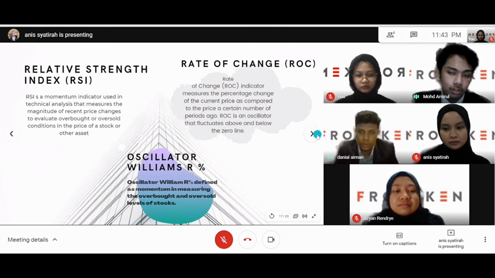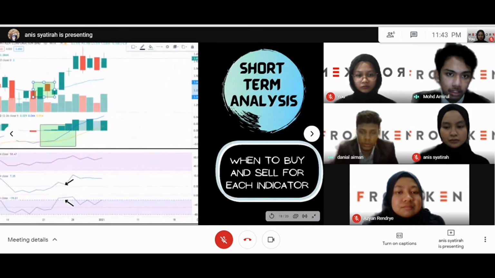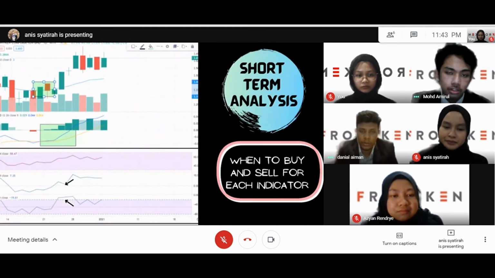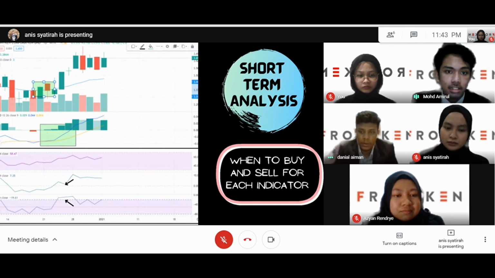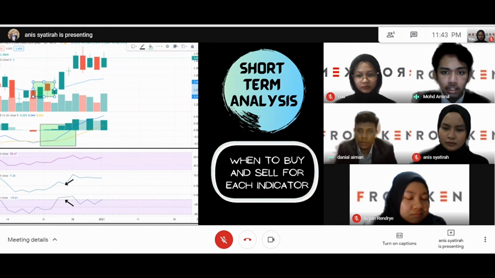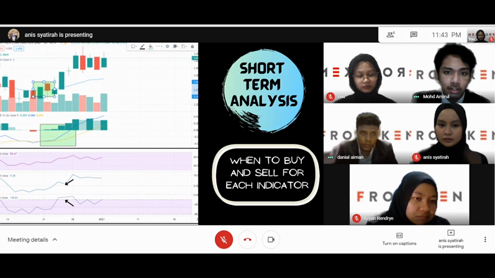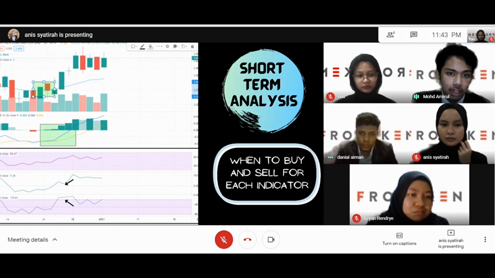Now we're moving on to the analysis of indicators for the Franken chart, where we measure for two terms, short term and intermediate term. For short term, we measure for 3 weeks, and for intermediate, we measure for 3 months. Starting with the short term analysis, the simple moving average indicator shows a buy signal in mid-December when the green candlestick closing price crossed the simple moving average line,